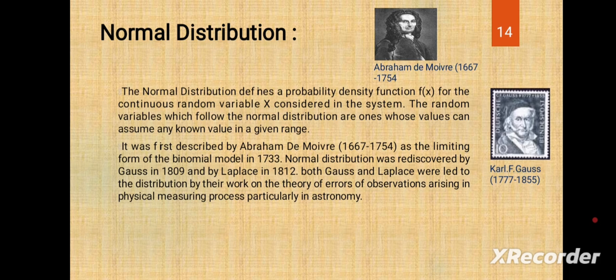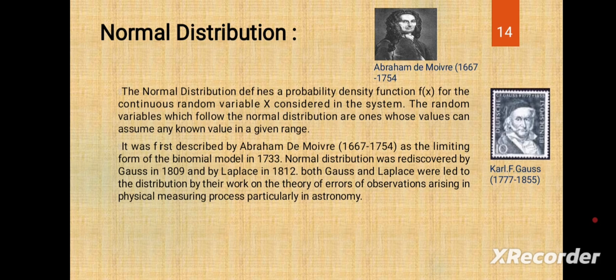The normal distribution was rediscovered by Karl Gauss in 1809 and by Laplace in 1812. So the first person is Abraham de Moivre, and it was next elaborated by Gauss and Laplace.